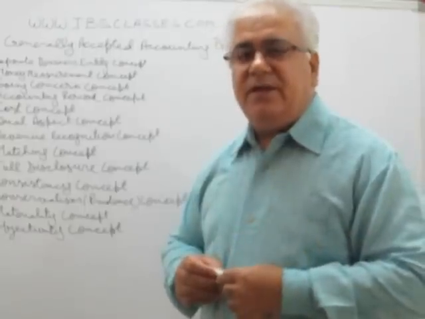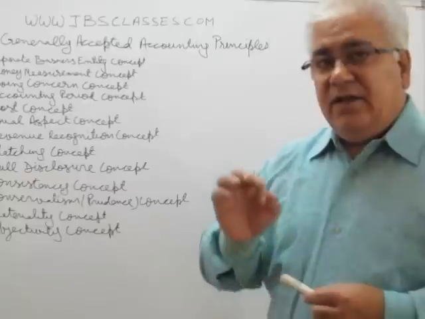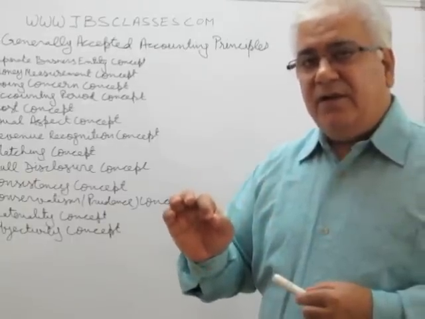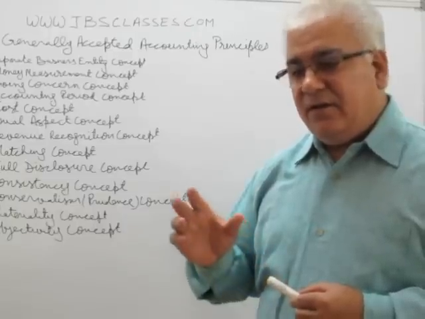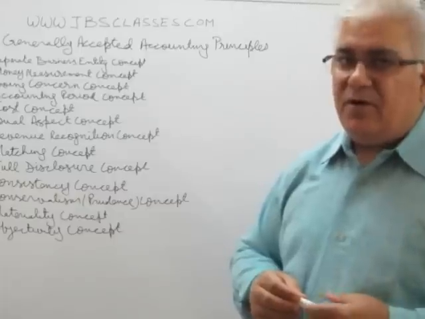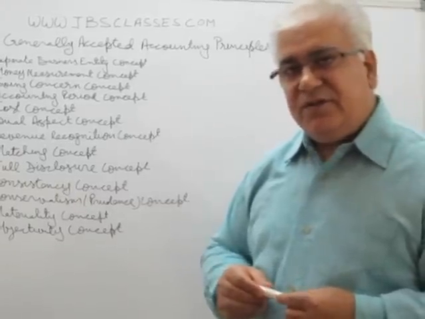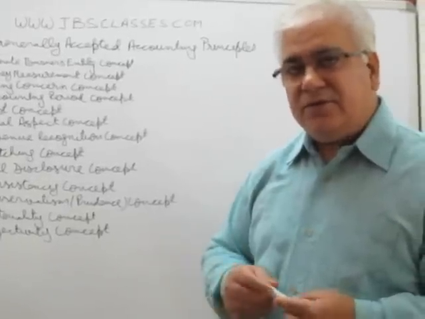According to this concept, you must record the transactions according to the verifiable evidence. If you don't have any verifiable proof of any transaction, you should not be recording it in the books. Reason for this is that then the bias of the accountant will come in the books.